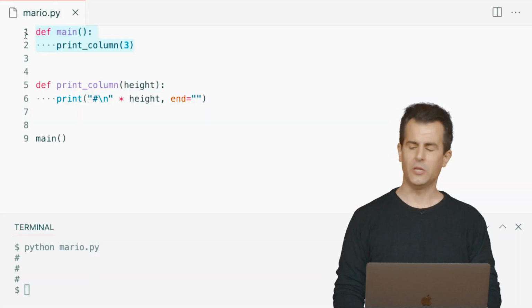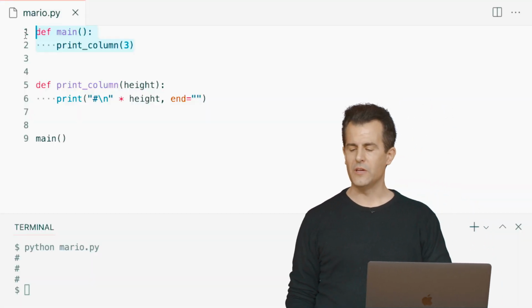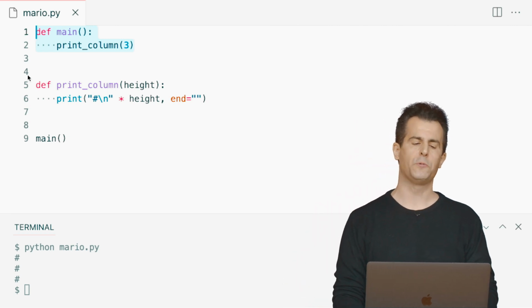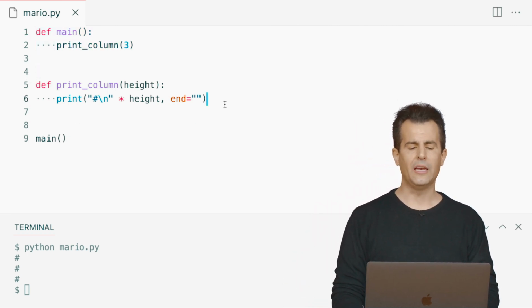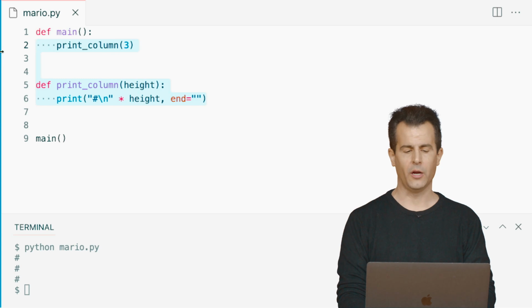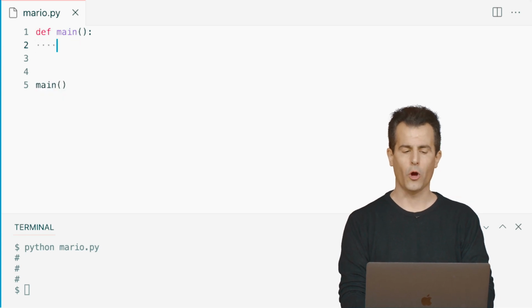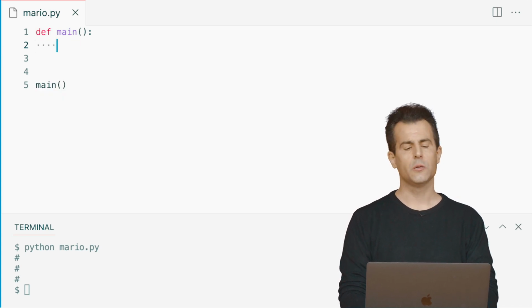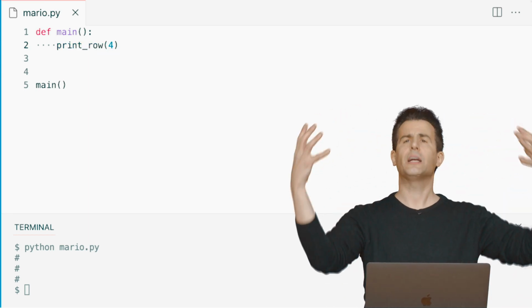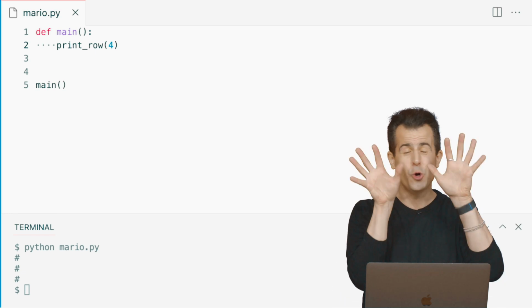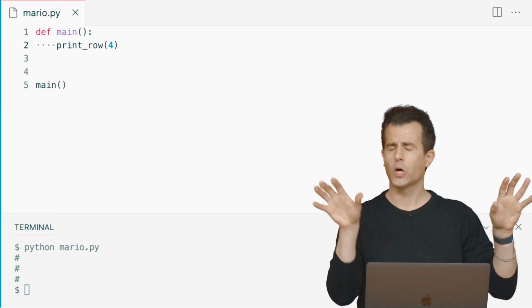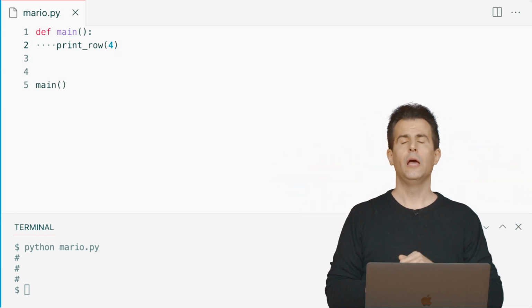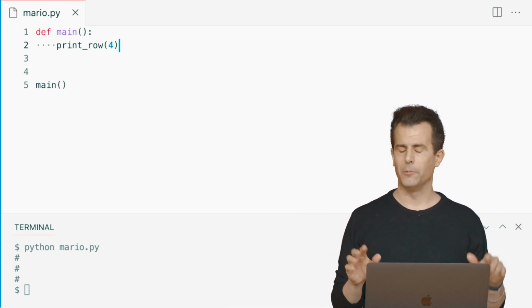And let me propose that we print out just these 4 question marks here. And let me go back to VS Code here. Just like before, we try to abstract this away. So let me go ahead and get rid of this version, because we're now going horizontal instead of vertical with our output. And let me just say, well, print row 4 times. Let me just abstract away the problem at hand. I don't know yet how I'm going to print those 4 question marks, but let's call it print row 4, and I'll assume I'll now solve this problem.